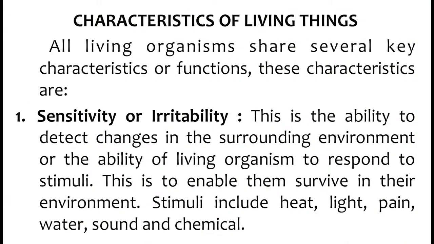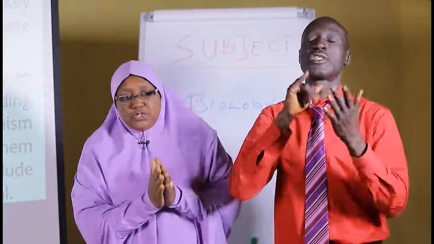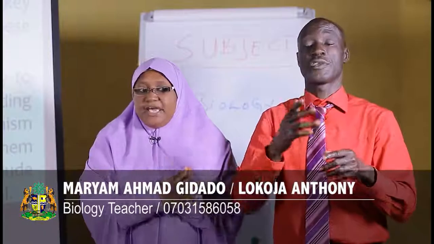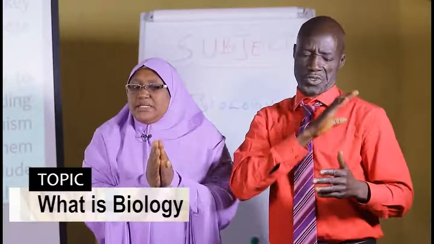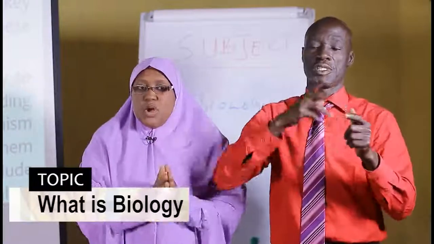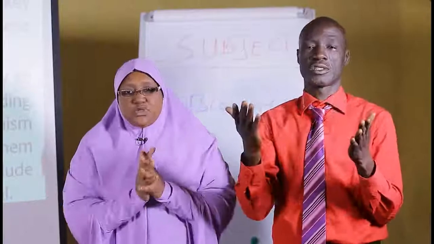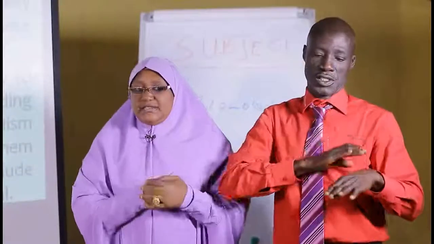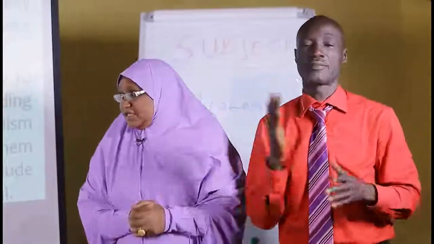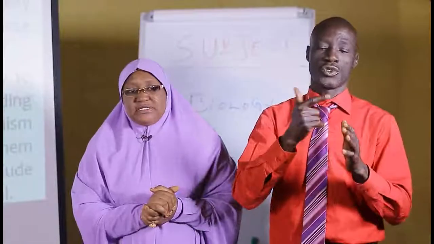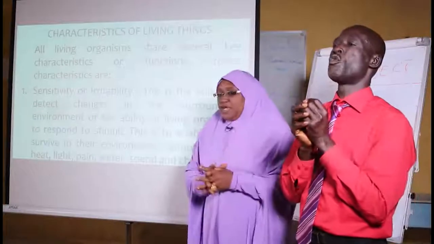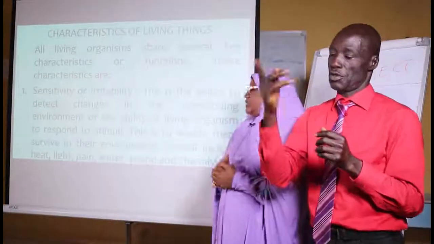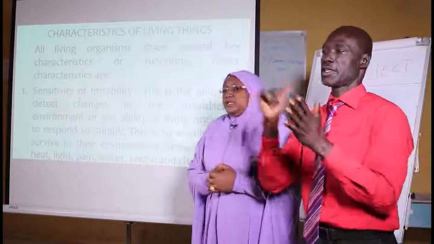Let's now look at characteristics of living things. What we mean is that these living things we are talking about, those things that have life, plants and animals, have certain characters which make them living things. What are those characters? That is what we are going to look at in this topic. These characteristics of living things are about 10 or more. For the purpose of time, we are going to pick one after the other.